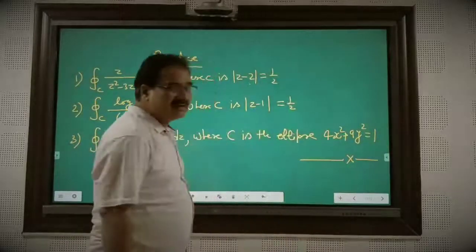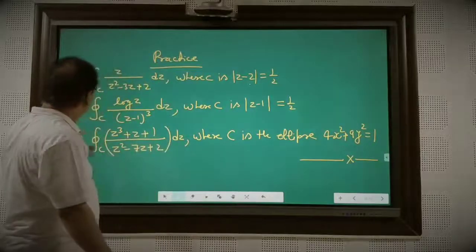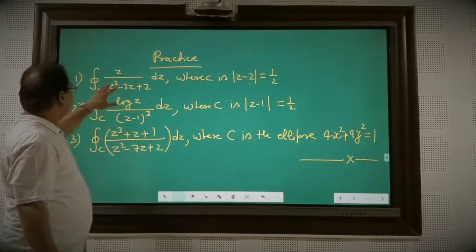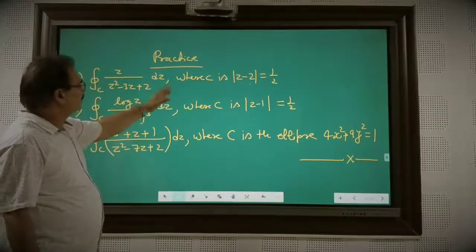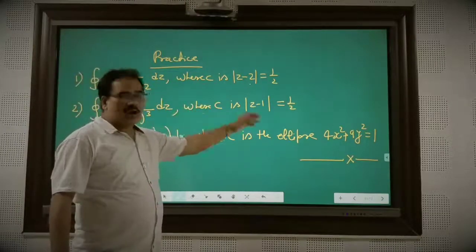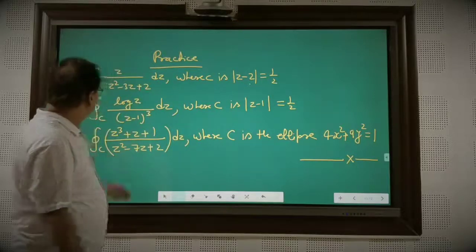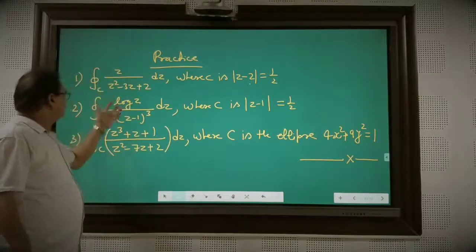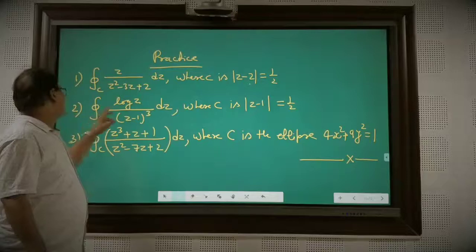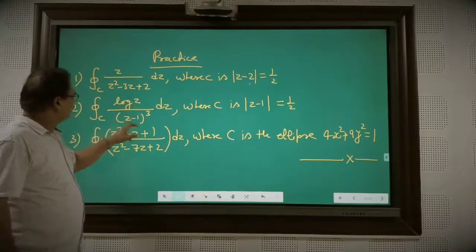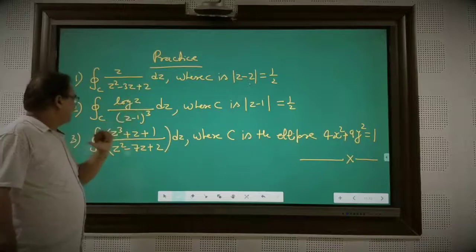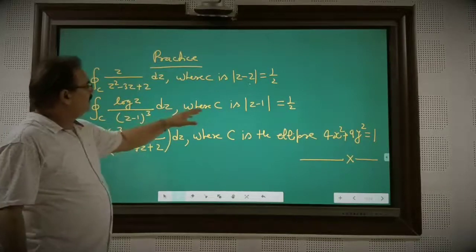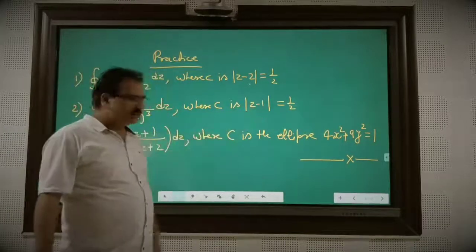Now, for your practice, I have written three problems. First: the integral of z over (z² minus 3z plus 2) under the closed curve C, dz, where C is |z minus 2| = 1/2. Another problem has a different function, a logarithmic one, and here the exponent is higher, cubic: log z divided by (z minus 1)³ dz, where C is |z minus 1| = 1/2.